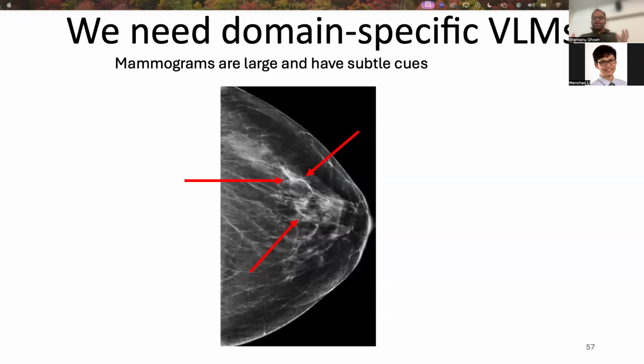However, this is not always the case, because generalist models often work on low resolution or downsampled images, so they can miss subtle but important features like microcalcification or architectural distortion, which are very important for breast cancer diagnosis. For example, MedGemma operates at a resolution of 896 by 896, and models like DINOv3 and chest X-ray models use 224 by 224. This is going to lead to lower data efficiency and weaker zero-shot performance.